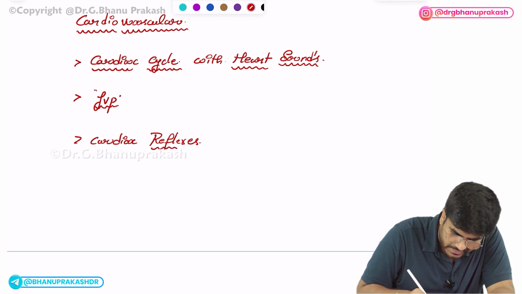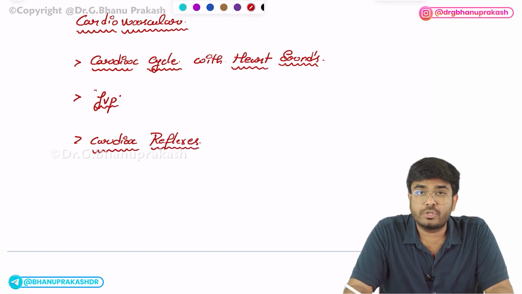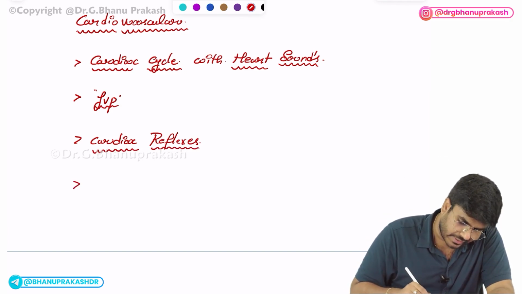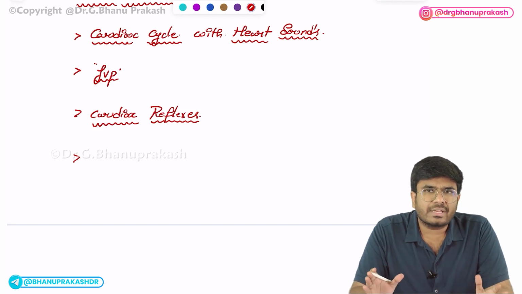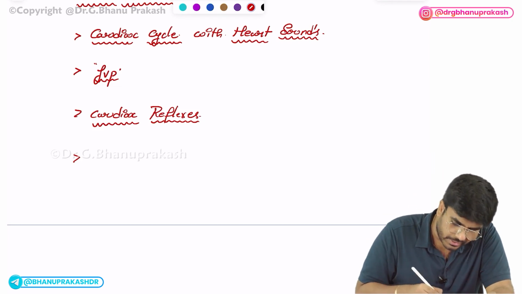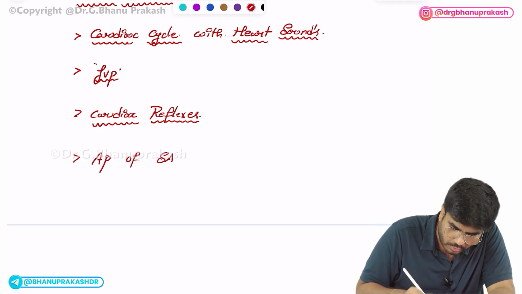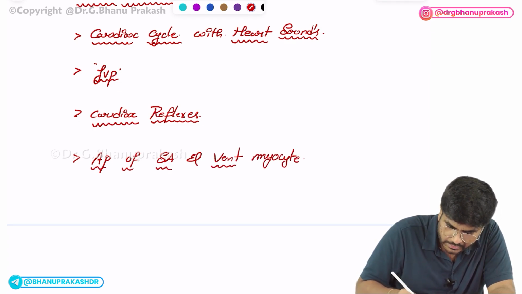Okay, cardiac reflexes. What are the cardiac reflexes? Cushing reflex, Bezold-Jarisch reflex, Bainbridge reflex. You have to know that. After cardiac reflex, one more important area which usually they ask questions from is the action potentials topic. Action potentials of SA node and ventricular myocyte.